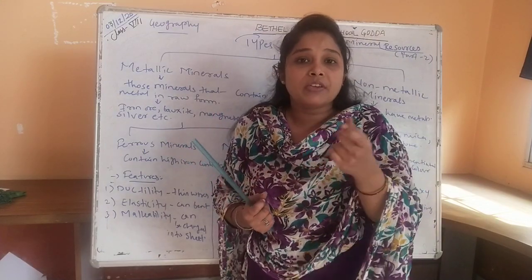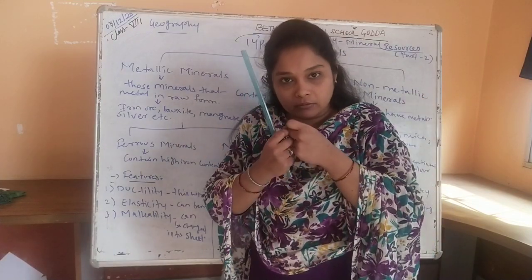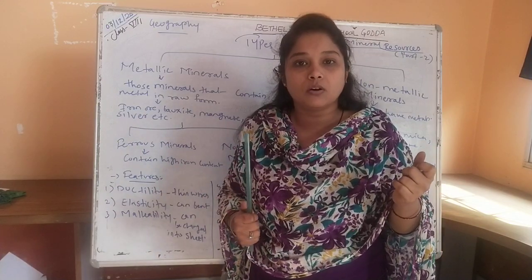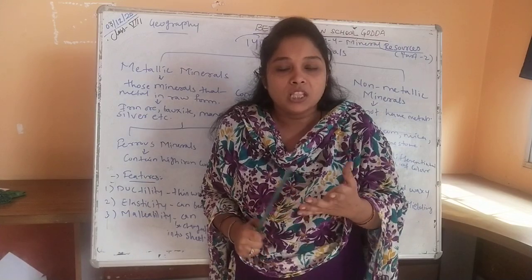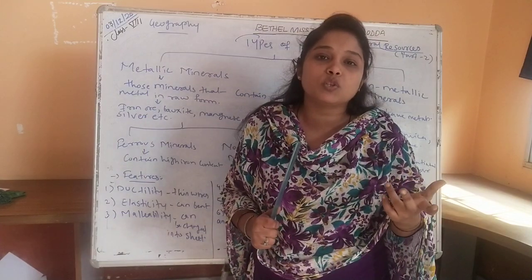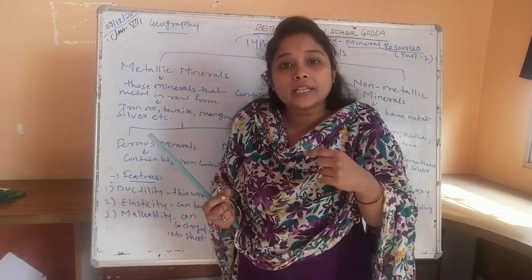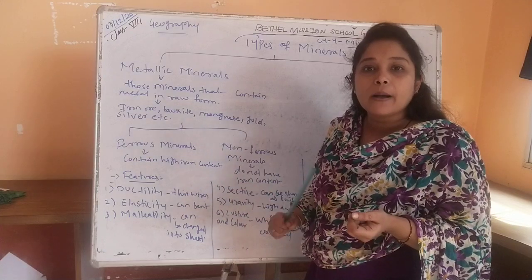For example, copper wiring: the wires we have for electric work in our houses and electronic equipment have thin layers of copper. That is called the ductility of the metallic mineral.